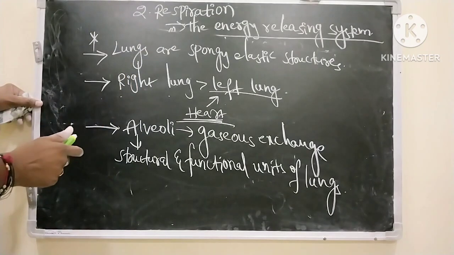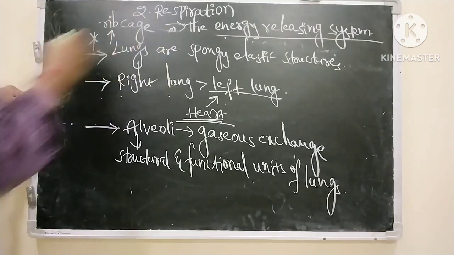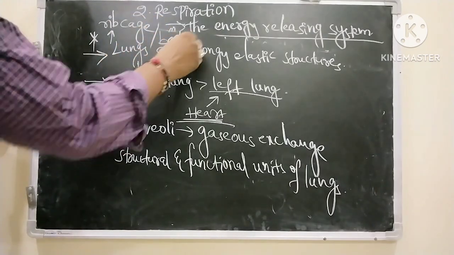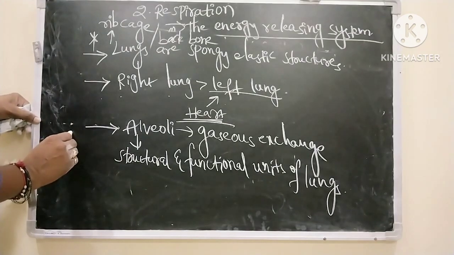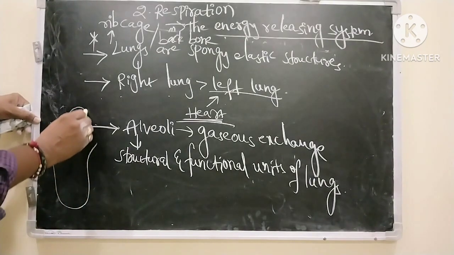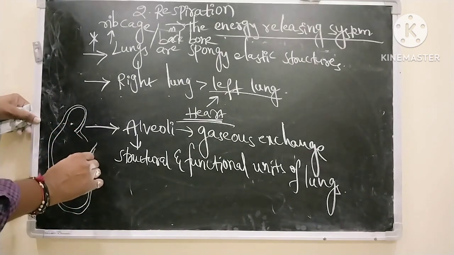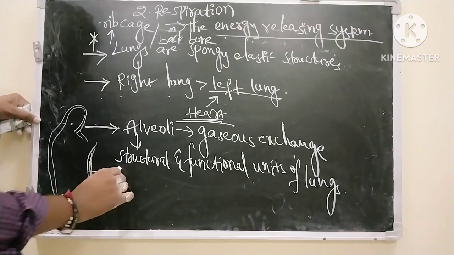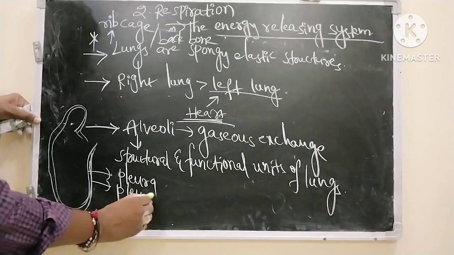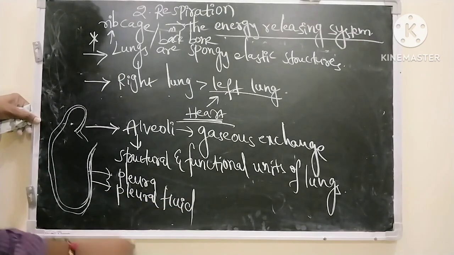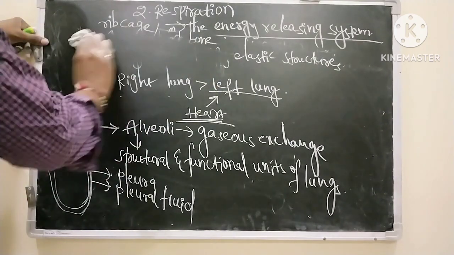These lungs are protected on all sides by the rib cage and also supported by the backbone. The lungs are surrounded by a thin, transparent, double-layered membrane called the pleura. This pleura is filled with a fluid called pleural fluid. This pleural fluid protects the lungs from shocks and injuries. Okay, so this is about the structure of the lungs.